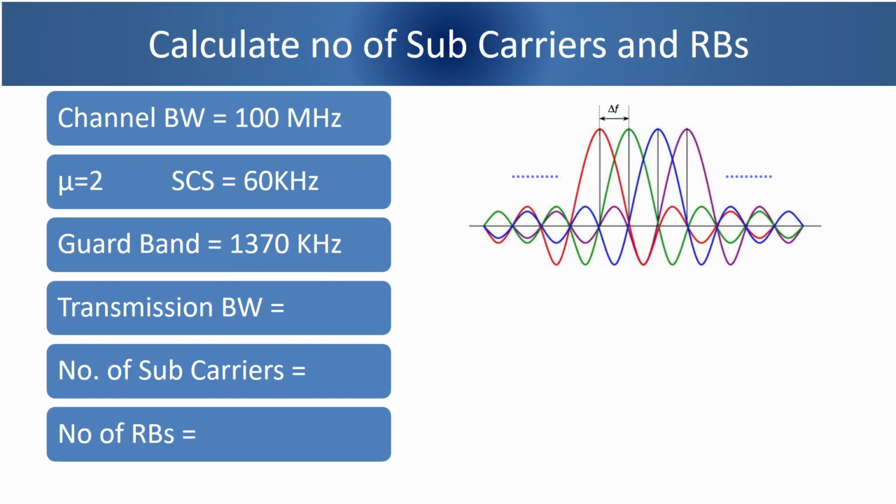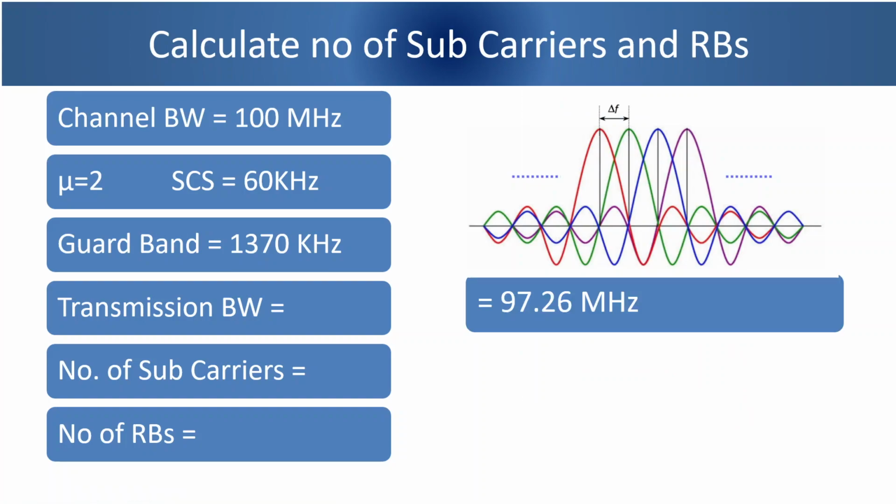Okay, let us look at the answers. So transmission bandwidth will be 97.26 megahertz. So 100 megahertz minus 1.37 minus 1.37, we convert kilohertz into megahertz, so it will be 97.26 megahertz. Now we will divide this by 60 kilohertz.